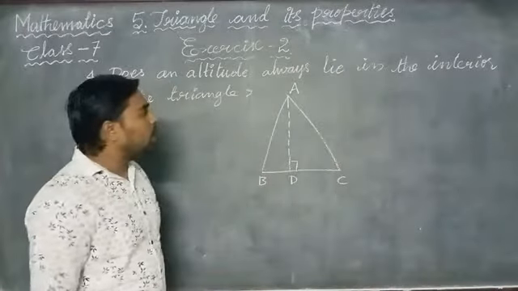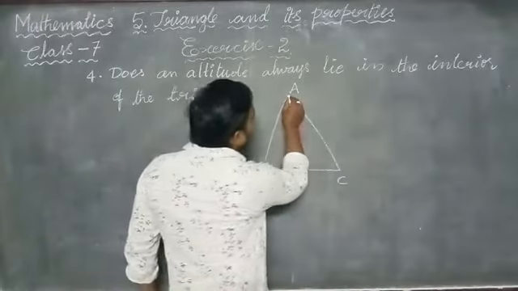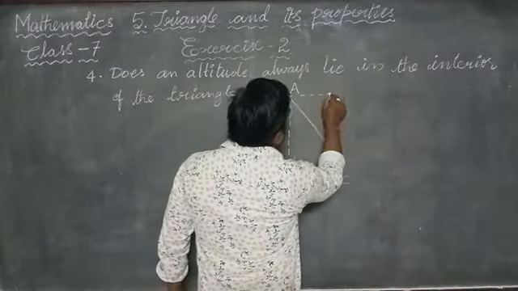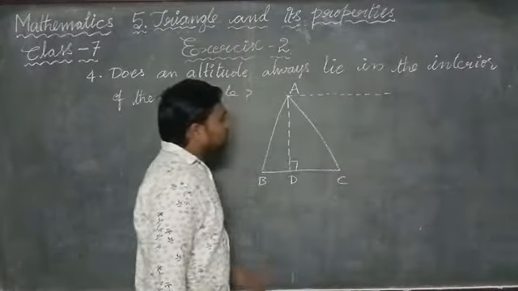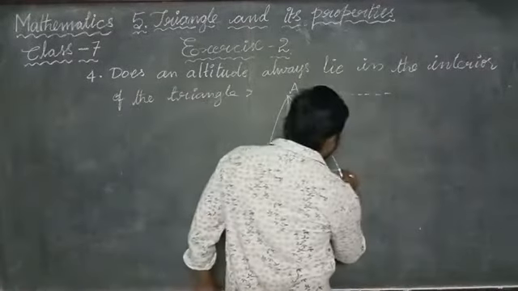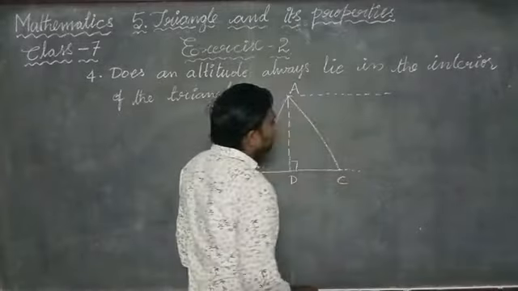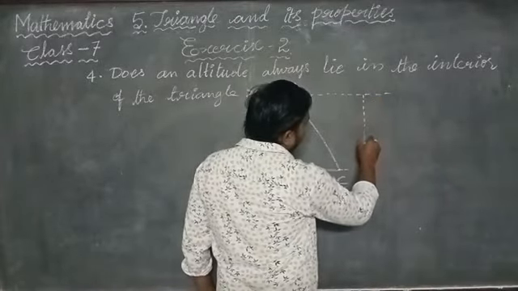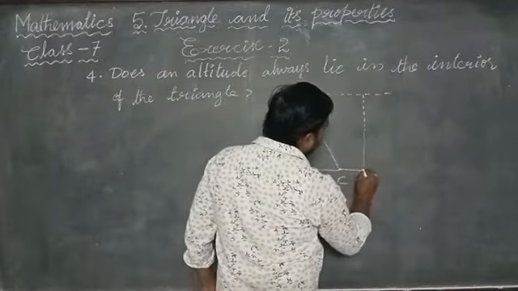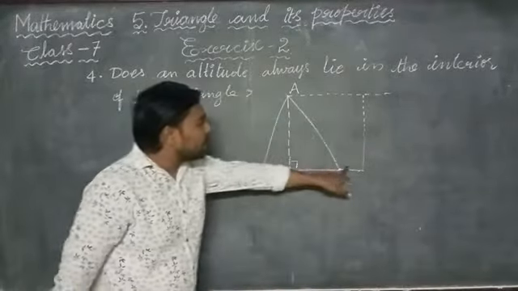Okay, now let us see how that can be. Suppose you draw an imaginary line from the vertex A and from the vertex C. Suppose you draw a line segment connecting the two imaginary lines.